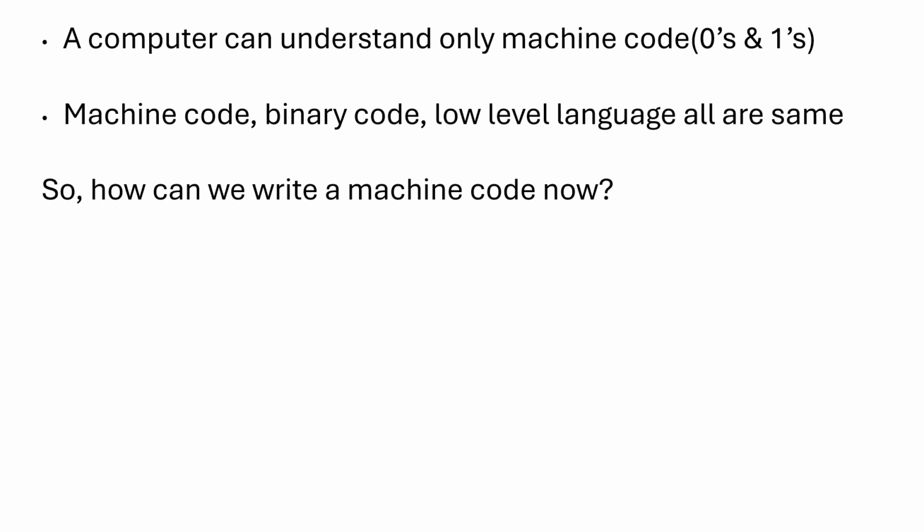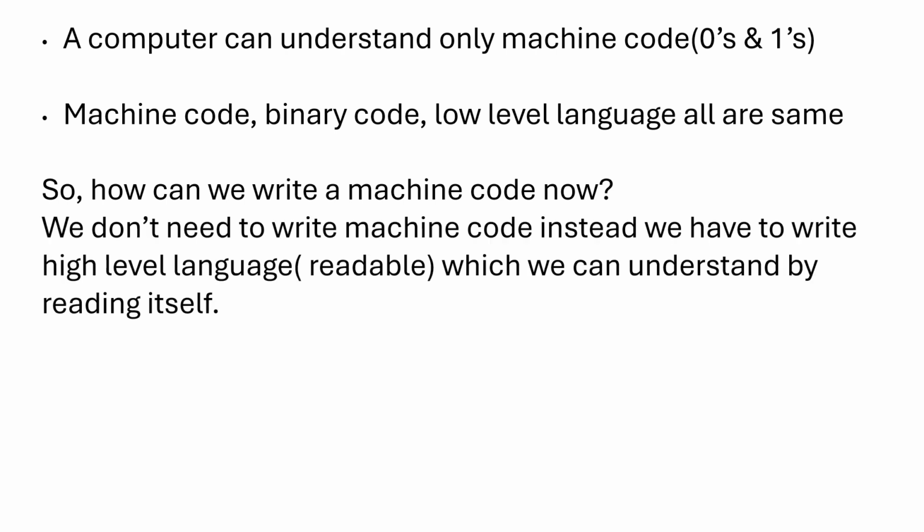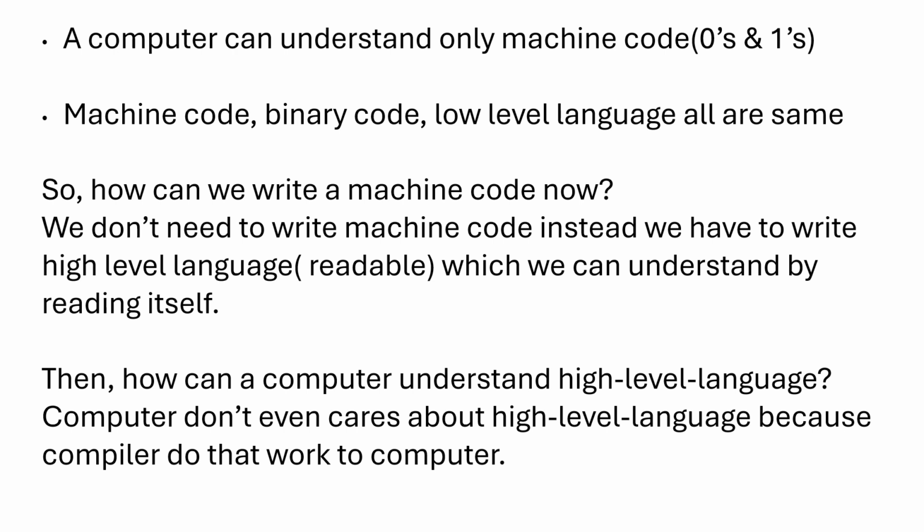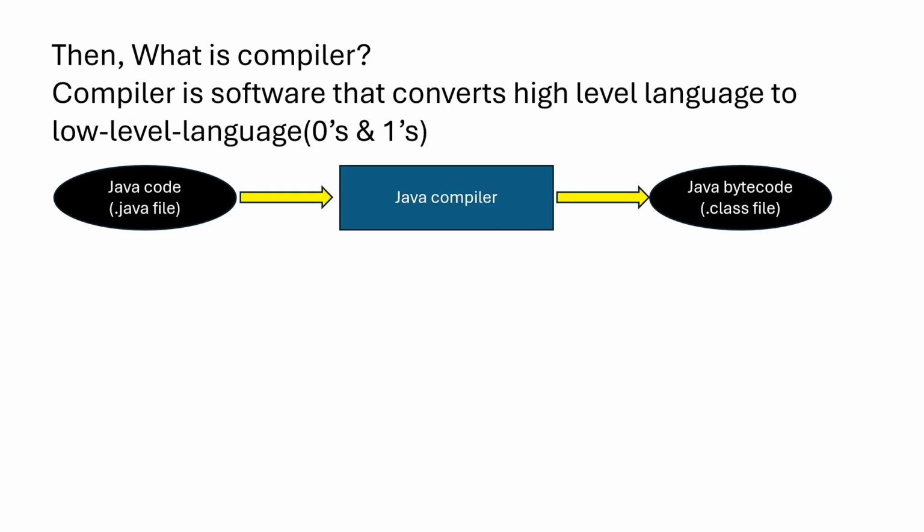So, how can we write machine code now? Actually, we don't need to write machine code. Instead, we write high-level language, which is readable language that we can understand by reading it. Then, how can a computer understand high-level language? The computer doesn't even care about high-level language, because the compiler does that work for the computer. Then, what is a compiler? A compiler is software that converts high-level language to low-level language, zeros and ones.